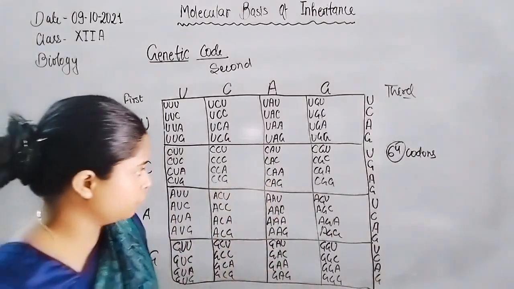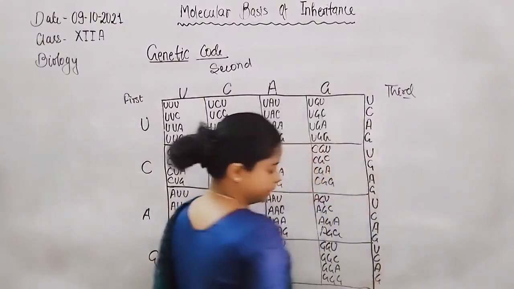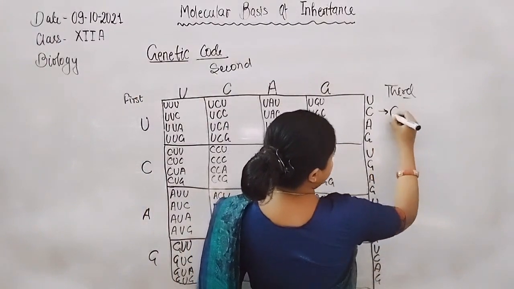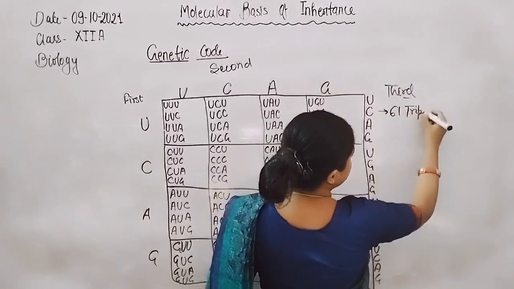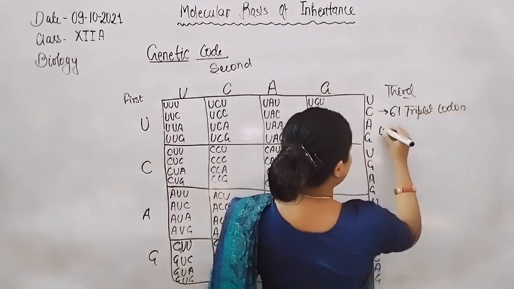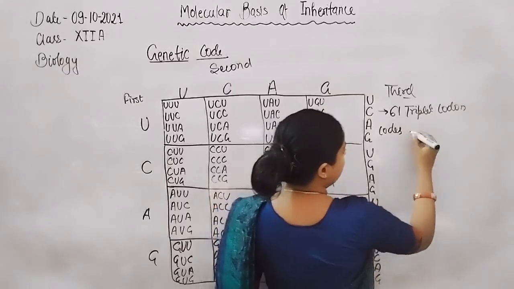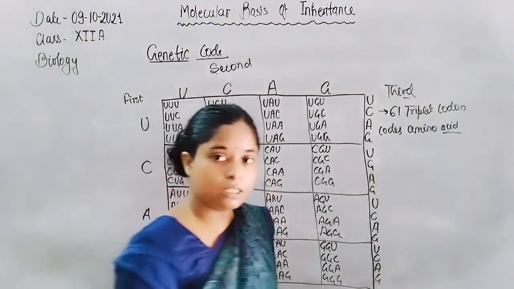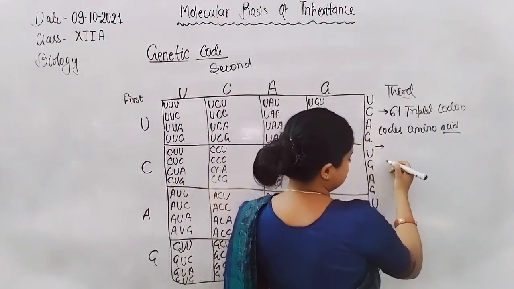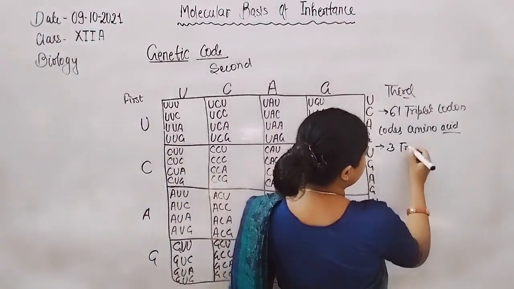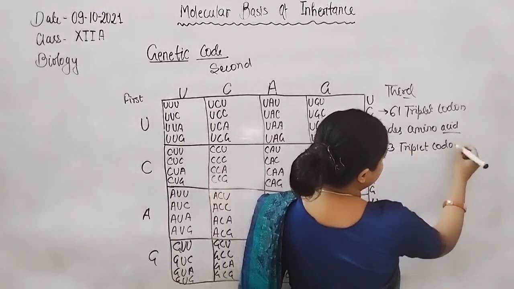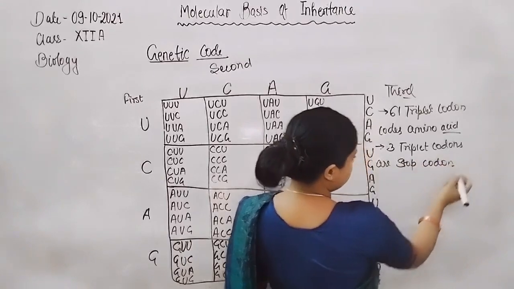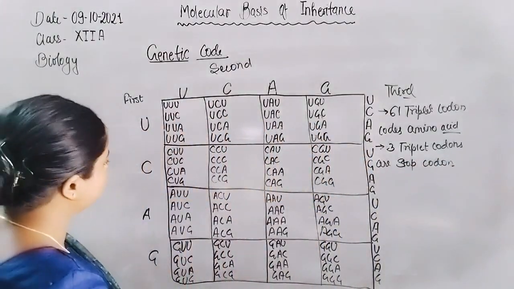As we know, there are 64 codons present in all living organisms, and out of 64, 61 triplet codons code for amino acids. The rest of the 3 codons do not code any type of amino acid, so they are known as stop codons.